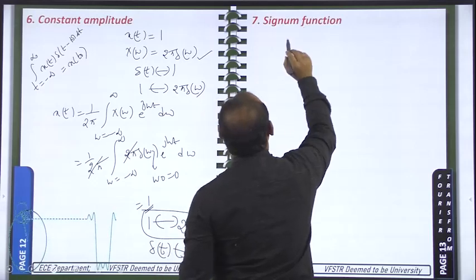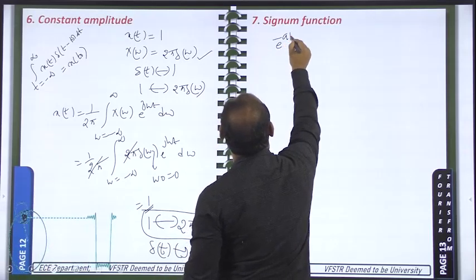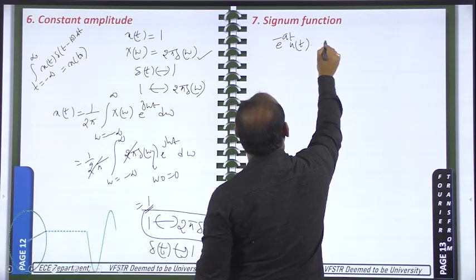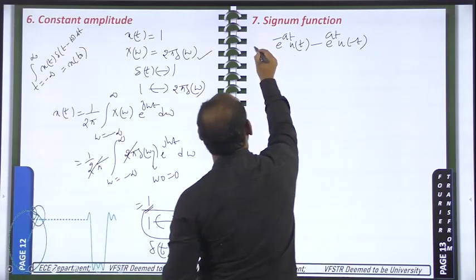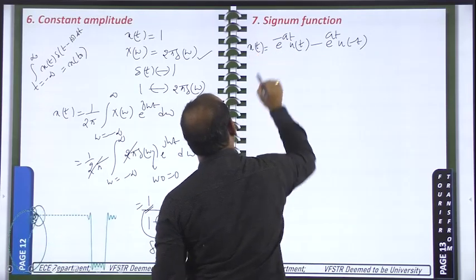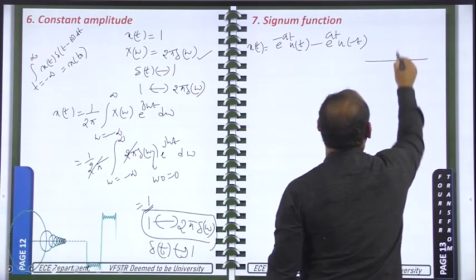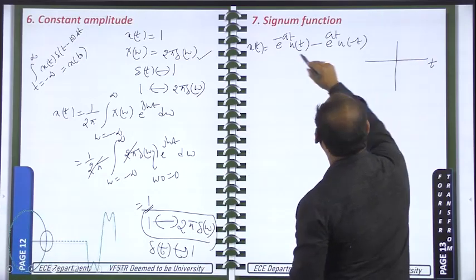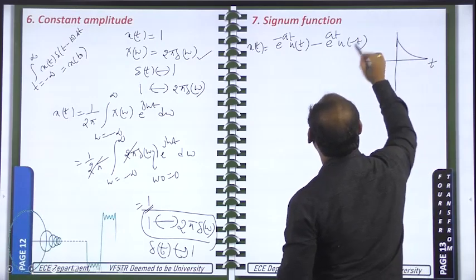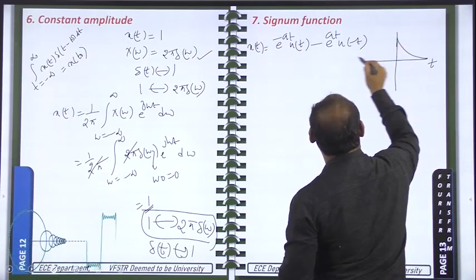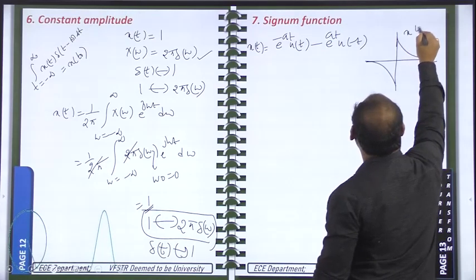In order to get the signum function, we will take the help of the other signal like e power minus at u of t minus e power plus at u of minus t. We will take first x of t signal is this one. Okay, and I will try to draw this signal now itself, that is with respect to t. If I draw e power minus at u of t is having exponentially decreasing in nature, and e power plus at u of minus t is like this, but amplitude reversal is there, so it will be like this. Okay, this is the x of t signal.